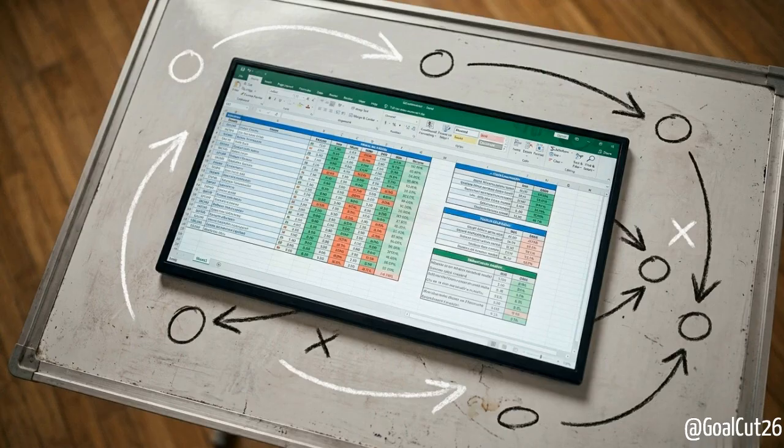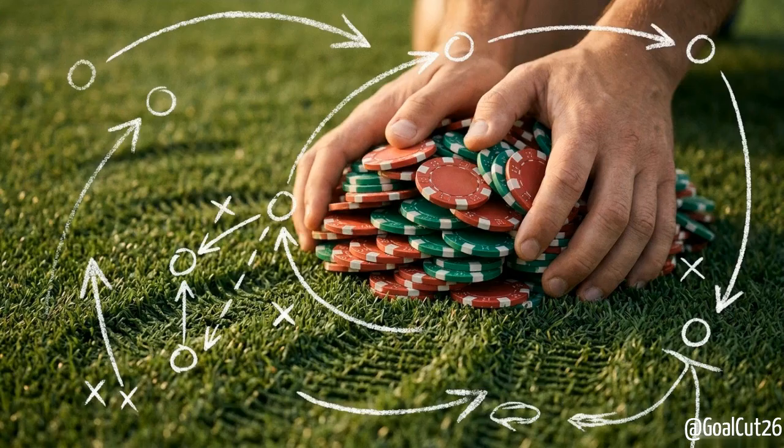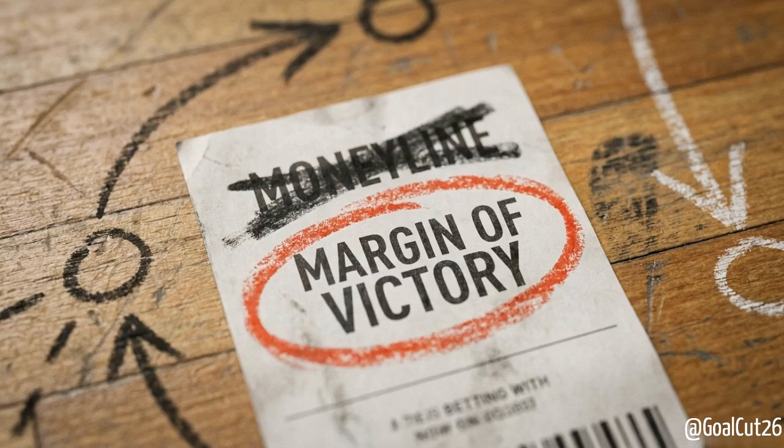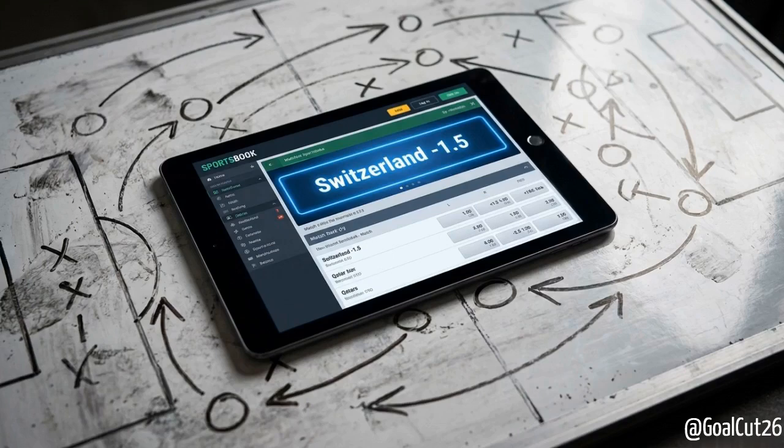That is dead money. The dilemma is figuring out how to manufacture actual, mathematically sound returns on this match without exposing your capital to reckless, low-probability parlays. Successfully betting a favorite this heavy requires abandoning the money line entirely and wagering strictly on the margin of victory.